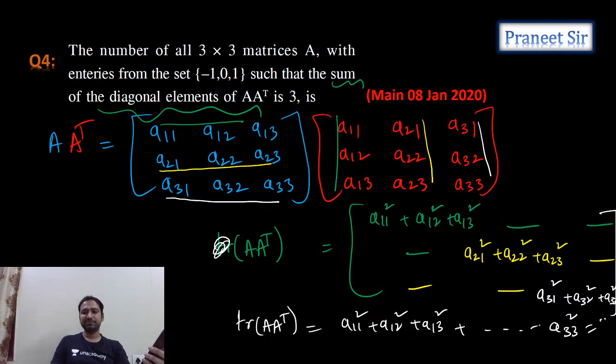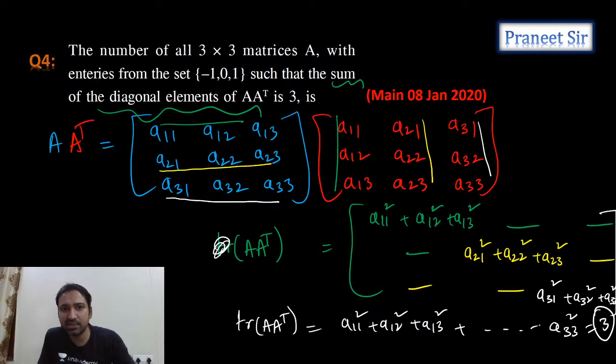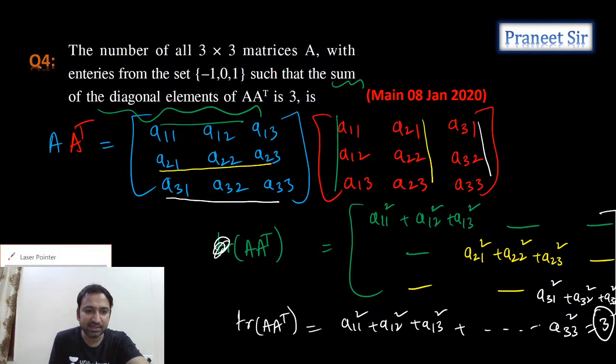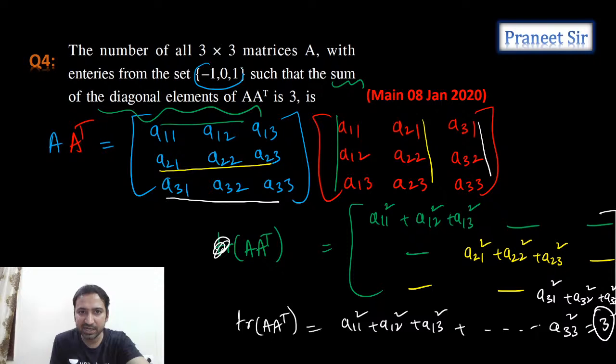He gave 3, guys. The sum of the squares of the elements is given as 3. So tell me, for that what do we need? We need all these elements to be filled with either -1, +1, or 0 only.